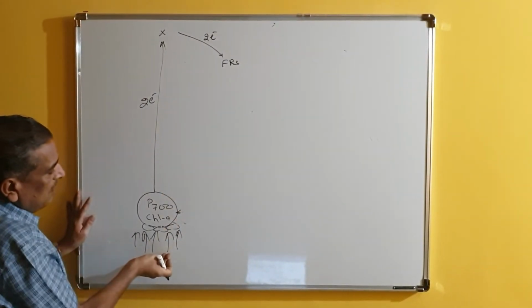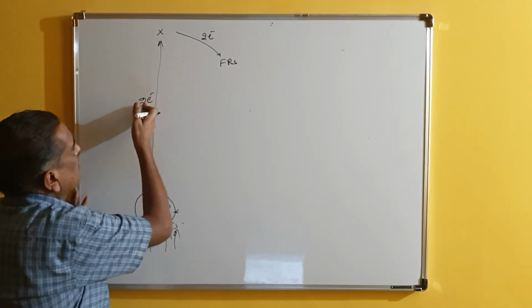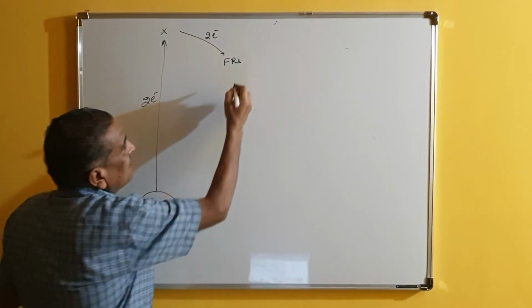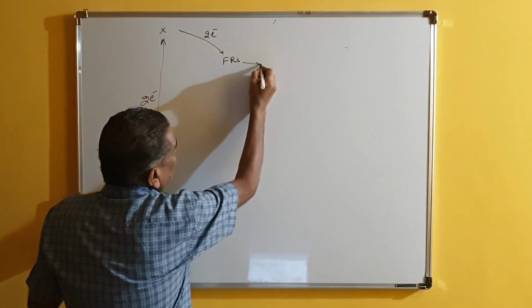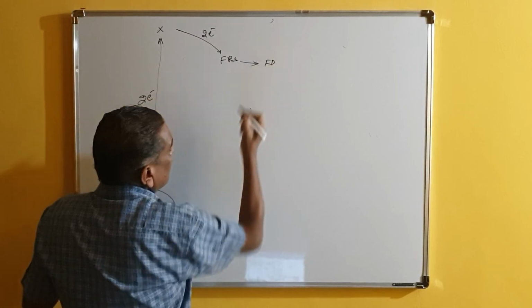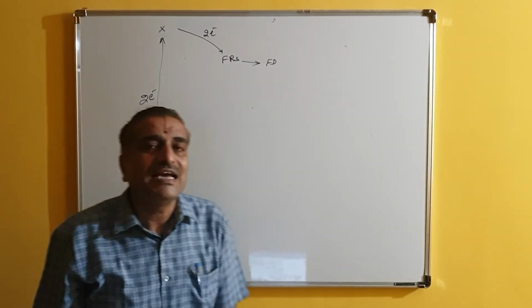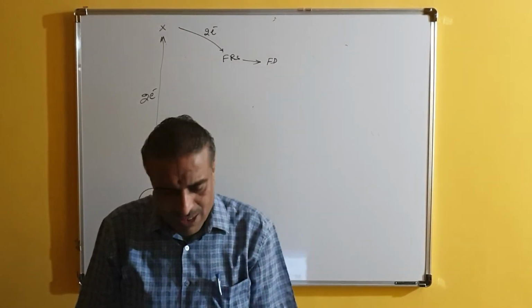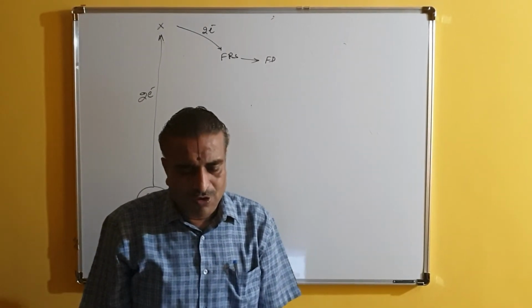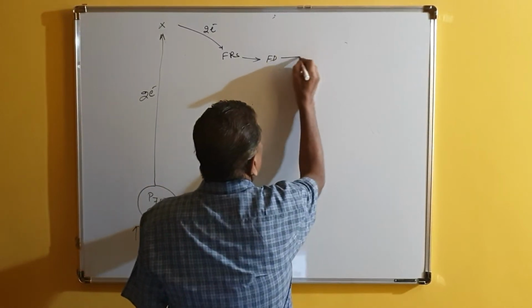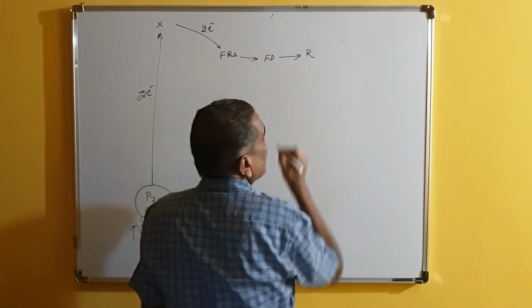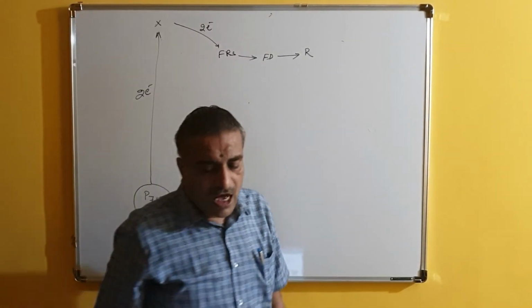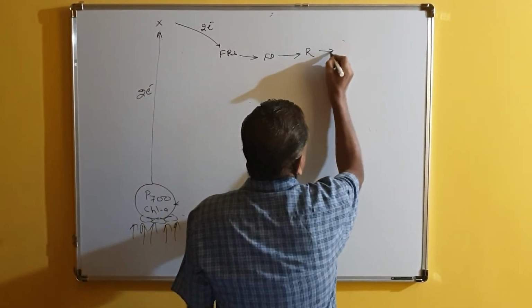P700 is absorbing the light, the electron will go to X, X will hand over to FRS, FRS hands over to FD, no problem. But FD has to hand over the electrons to what? FD will not hand over to plastoquinone, it will hand over to one more compound, known as R. R is the intermediate compound, which is a heme protein, and this R hands over electrons to